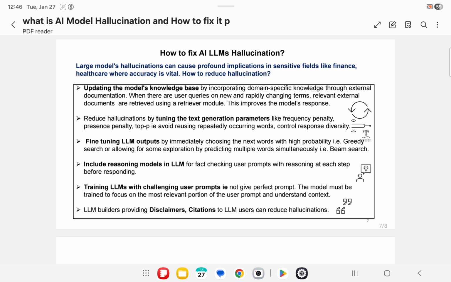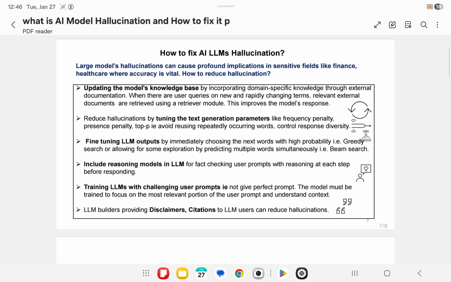Fourth point is including reasoning models in LLMs so that LLMs verify and fact-check user prompts with reasoning at each step before responding. Training LLMs with challenging user prompts. Users may not give a perfect prompt to the model. The model must be trained to focus on the most relevant portion of the user prompt and understand the context.